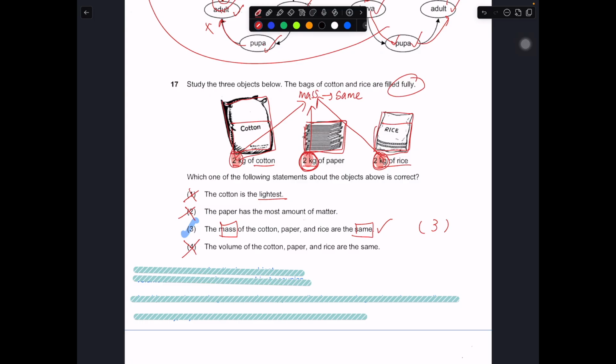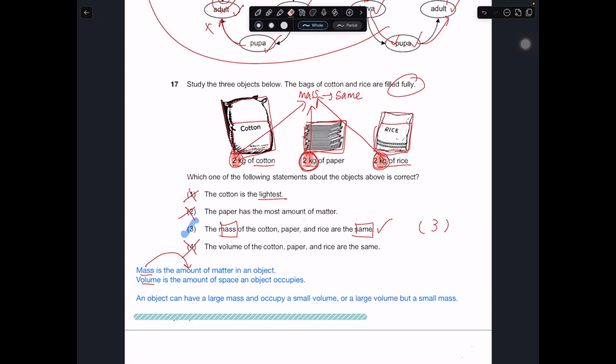So before we go into the next question, let's talk more about mass and volume, because this is the most confused concept for P4 students. So what is mass? What is volume? The mass is really the amount of matter in an object. Volume is the amount of space an object occupies in the physical world. So they are 2 different things.